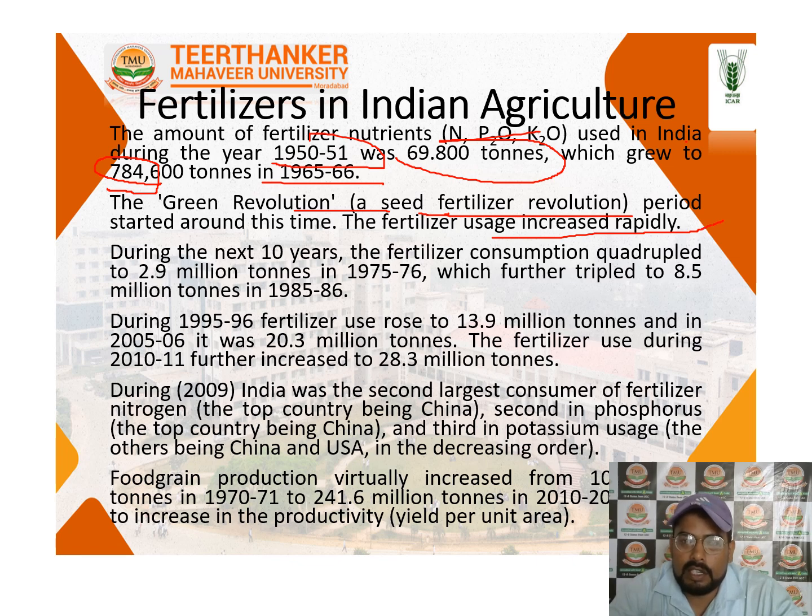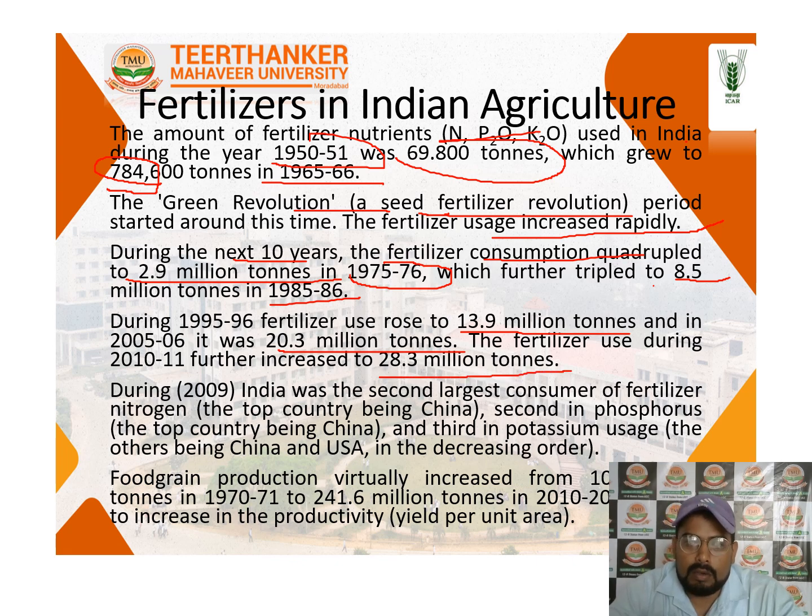During the years after 65, fertilizer consumption upgraded to 2.9 million tons in 1975 to 76, and further tripled to 8.5 million tons in 1985 to 86. During 1995 to 96 the fertilizer was 30.9 million tons, and in 2005 to 6 about 20.3 million tons, and the fertilizer used during 2010 and 11 increased to 28.3 million tons. During 2009 India was the second largest consumer of fertilizer in nitrogen, and the